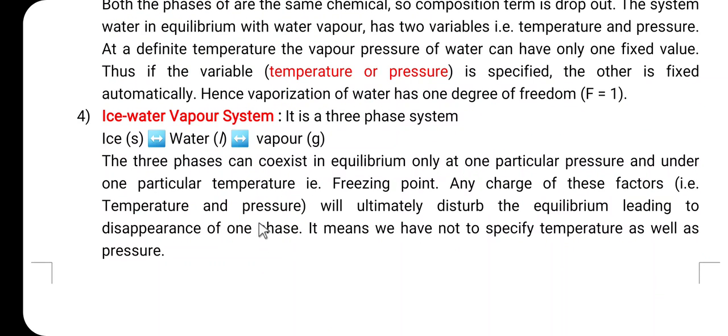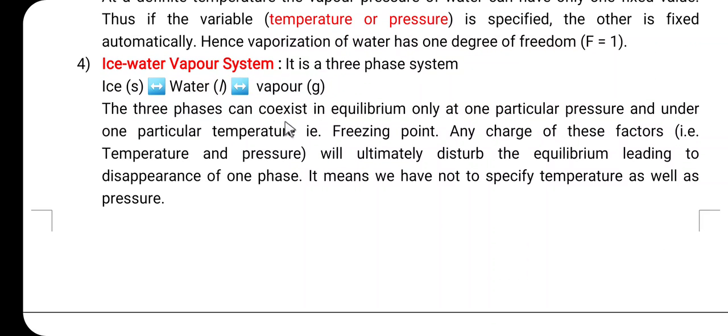Then the next example, ice, water and water vapor system. It is the three-phase system. Here the ice is in the solid state, water is in the liquid state, and vapor is in the gaseous state. So, it is a three-phase system. Ice is in equilibrium with the water and water is in equilibrium with the water vapor. The three phases can coexist in equilibrium only at one particular pressure and under one particular temperature,